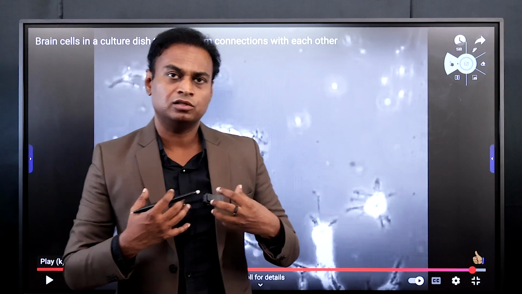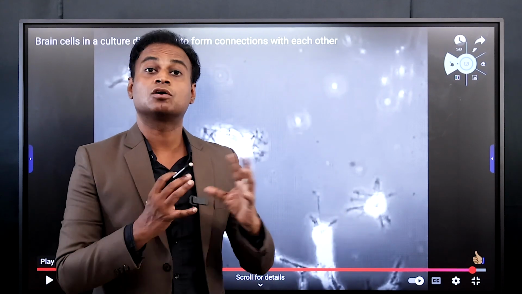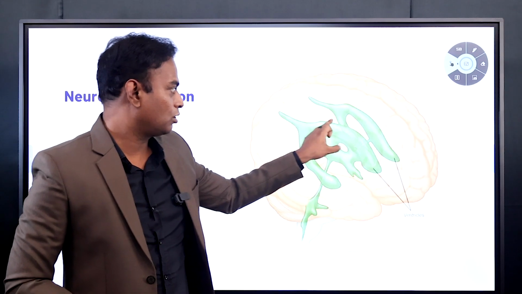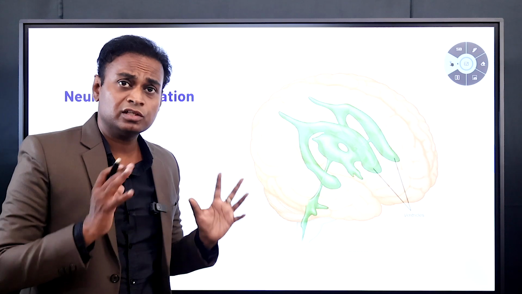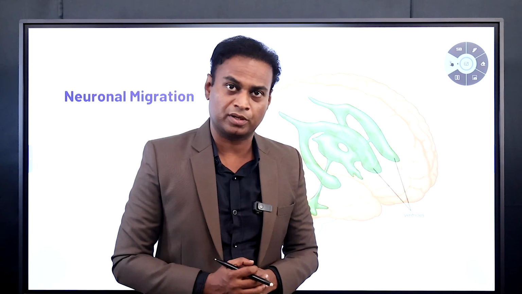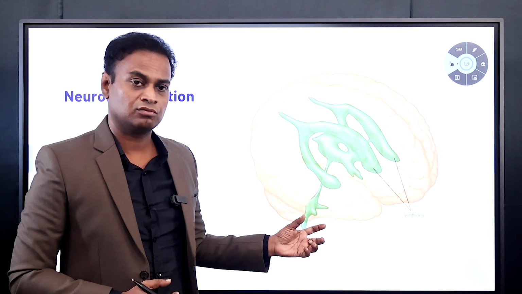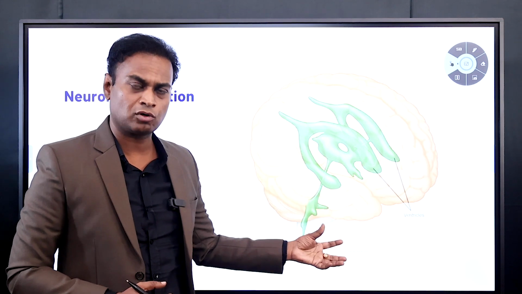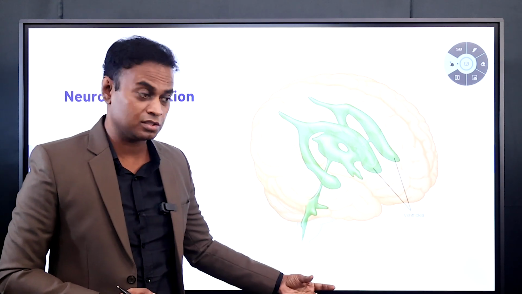Anything that causes a defect in it, if the neurons are not migrating to the place they should be, it causes autism. The neurons have to originate here and migrate to the other parts of the brain. If the neurons are not migrating properly, then it causes autism. So what are the causes for neurons not migrating properly? I have made a separate video on the causes of autism.